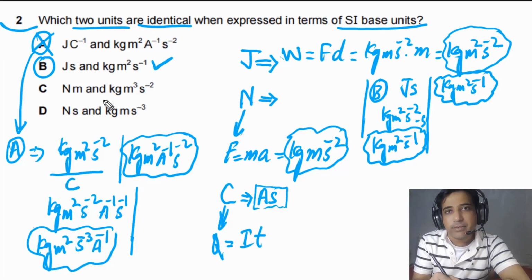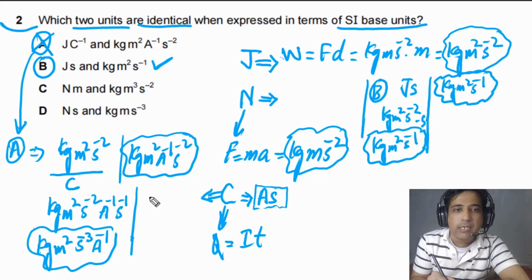You need to understand coulomb is also not an SI base unit, but it is an SI unit. Coulomb is not an SI base unit, but ampere is an SI base unit.